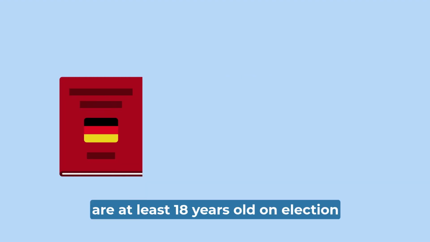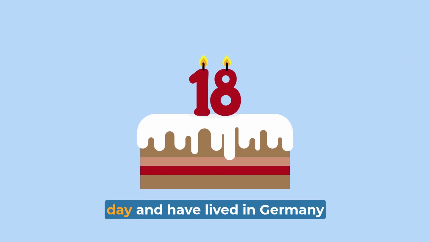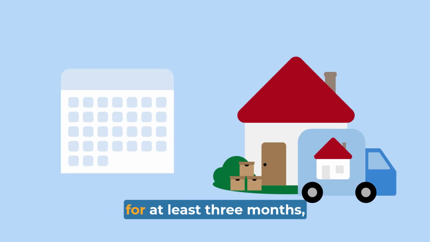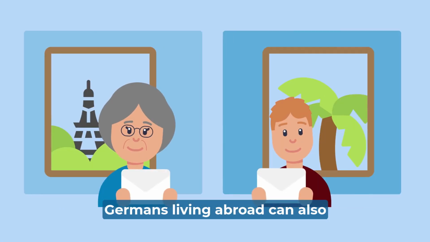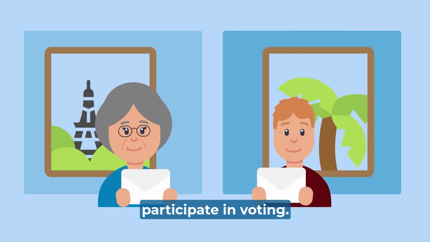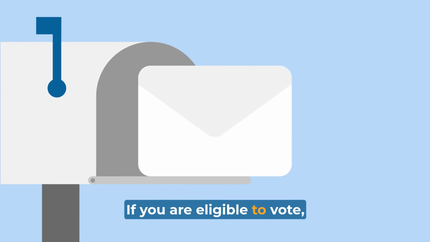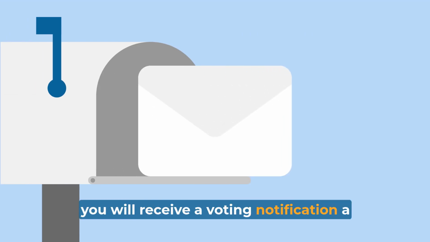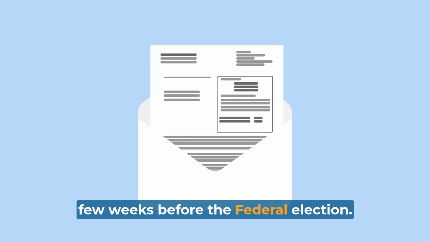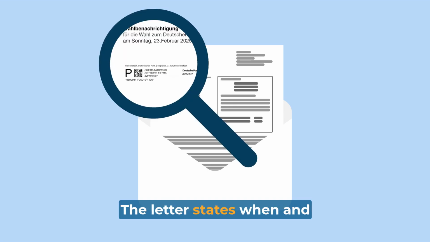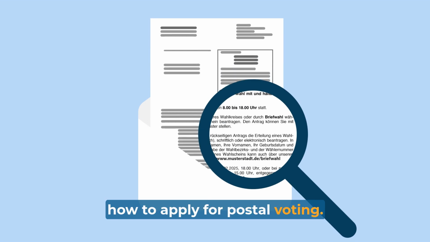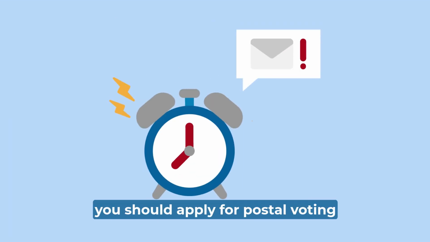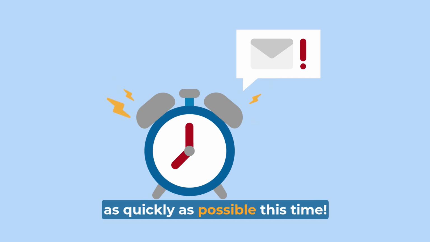All those who possess German citizenship, are at least 18 years old on election day, and have lived in Germany for at least 3 months are eligible to vote. Germans living abroad can also participate in voting. If you are eligible to vote, you will receive a voting notification a few weeks before the federal election. The letter states when and where you can vote or how to apply for postal voting. Due to the tight deadlines, you should apply for postal voting as quickly as possible this time.